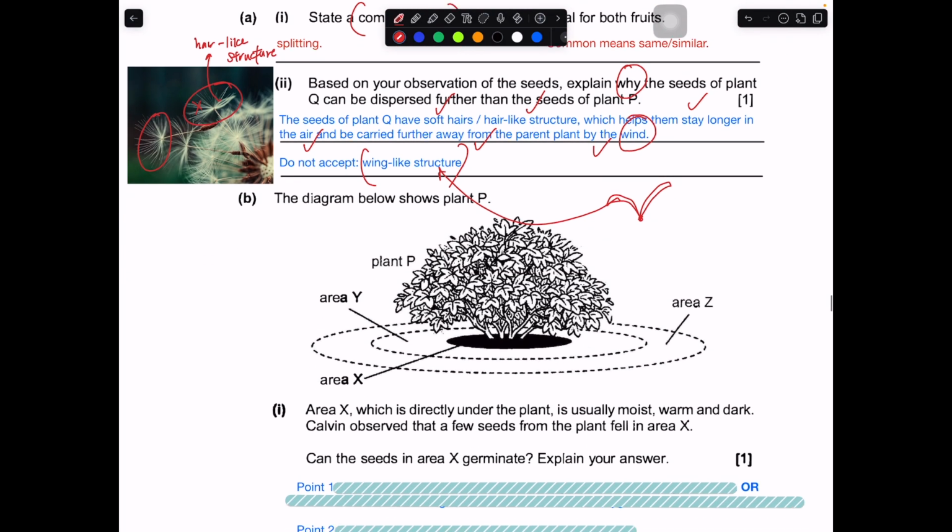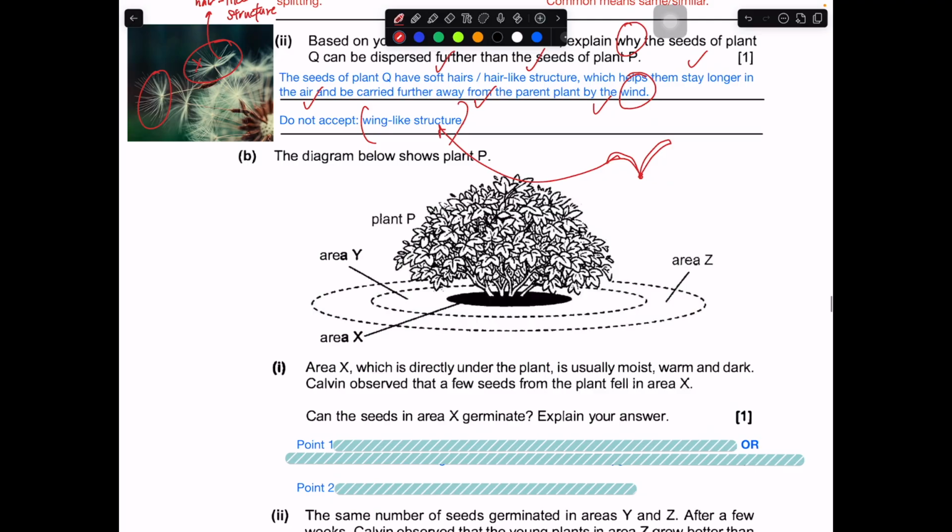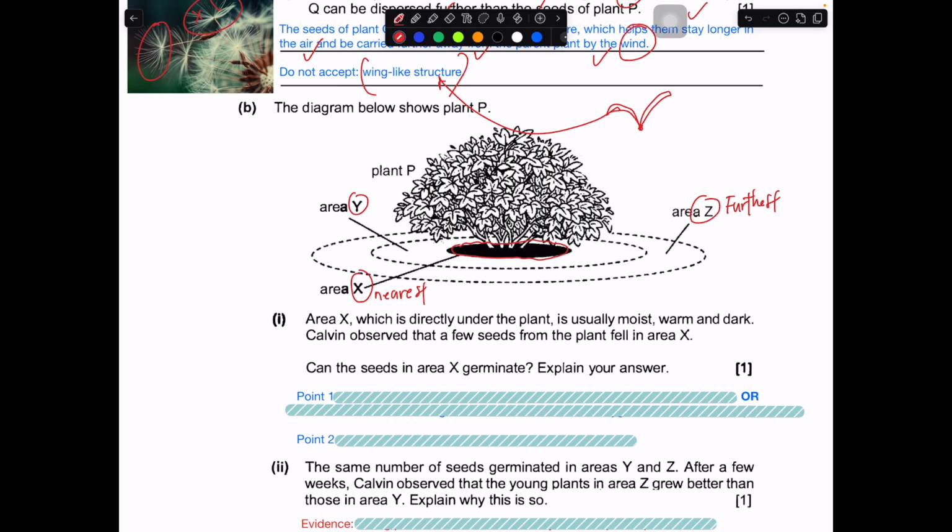Okay, so let's move on to P. The diagram below shows plant P. Then you've got three areas, X, Y, and Z, and you can see that X is directly under the parent plant, while Z is the furthest away from the parent plant. So X is the nearest, and Y is somewhere in between. Over here, area X, which is directly under the parent plant, is usually moist, warm, and dark. Observe that a few seeds from the plant fell into area X.